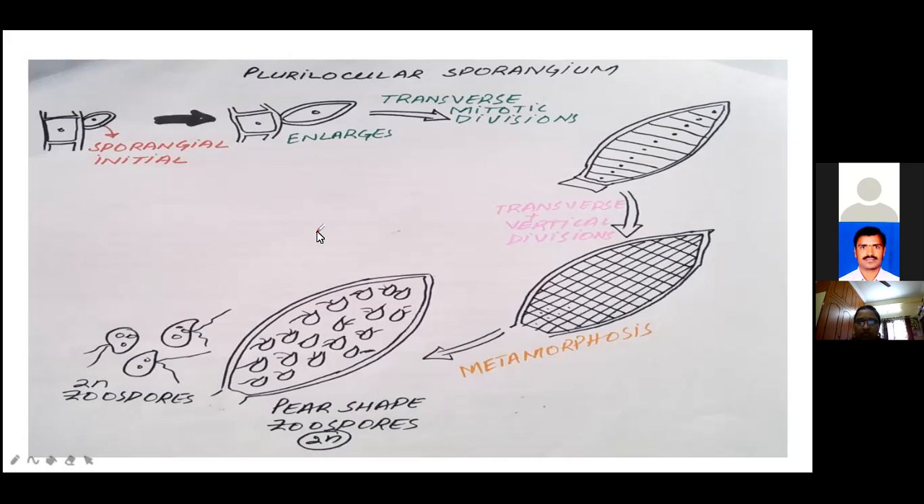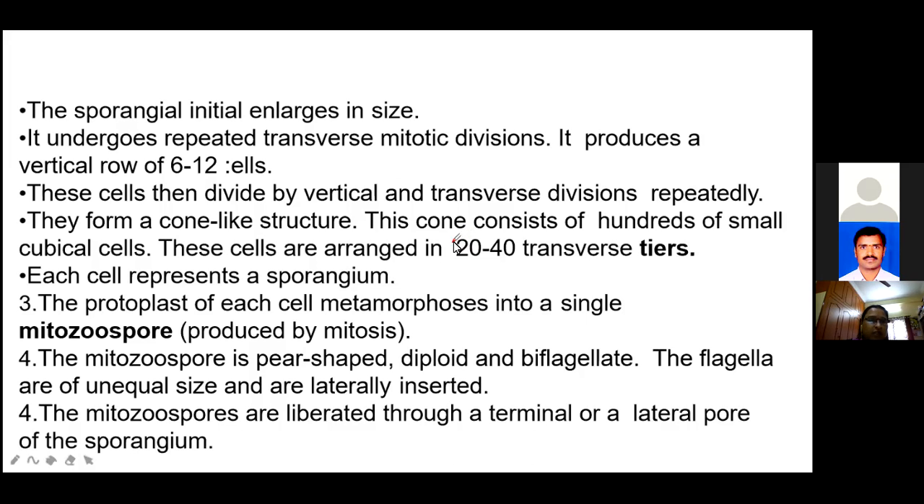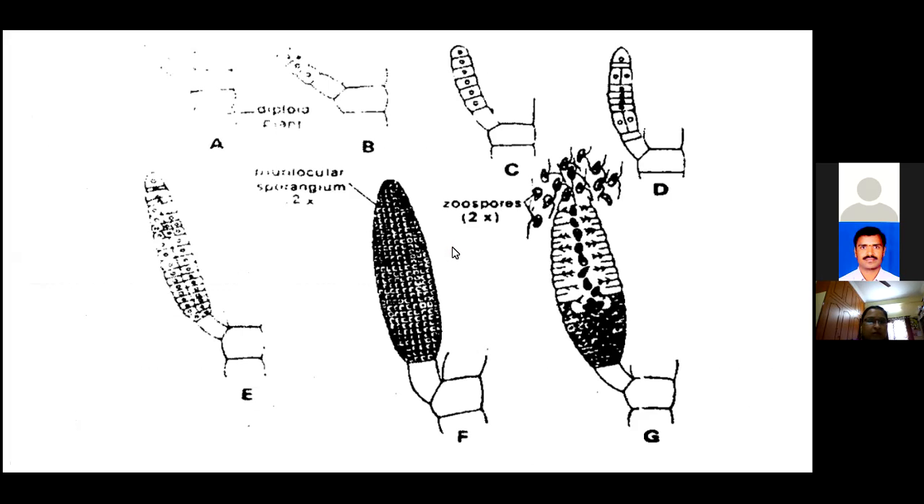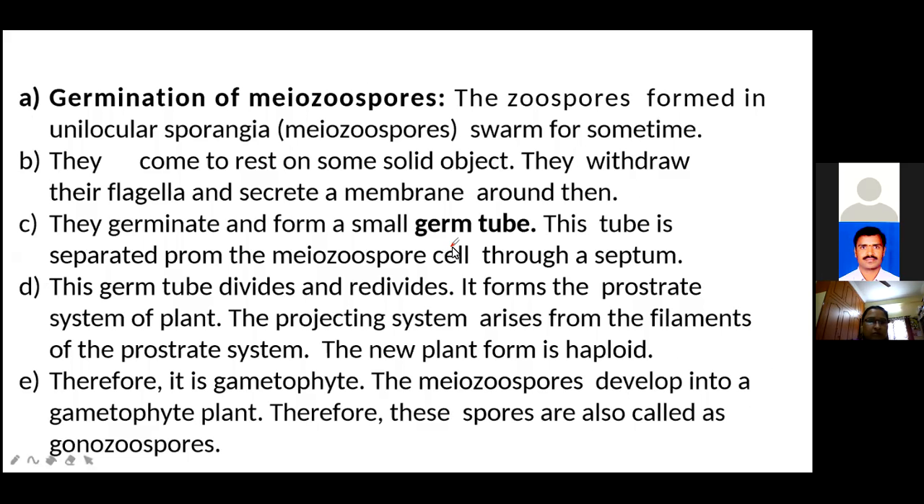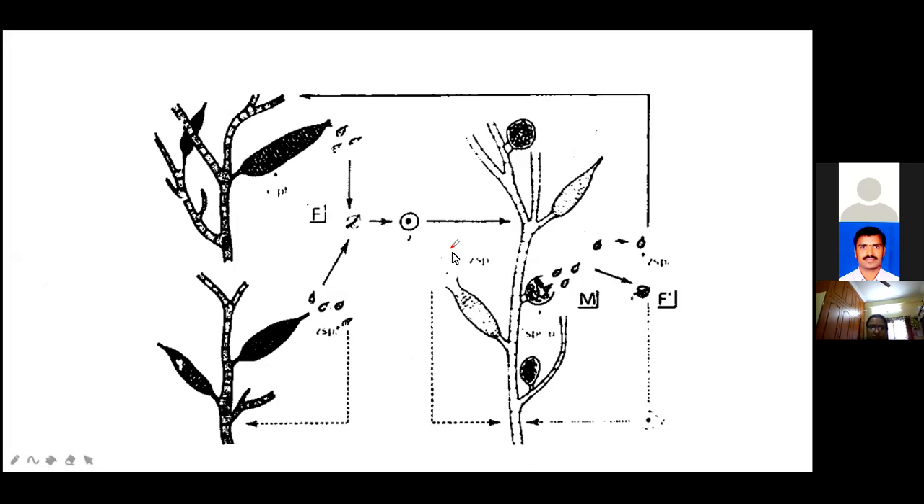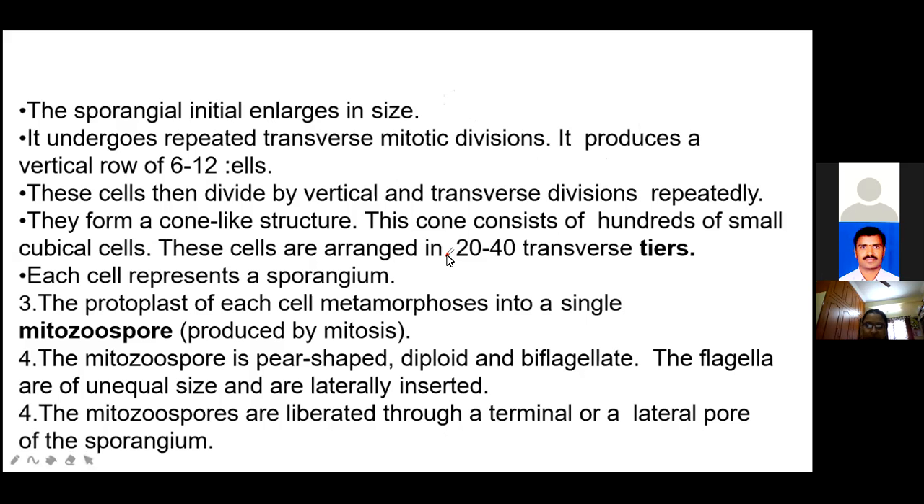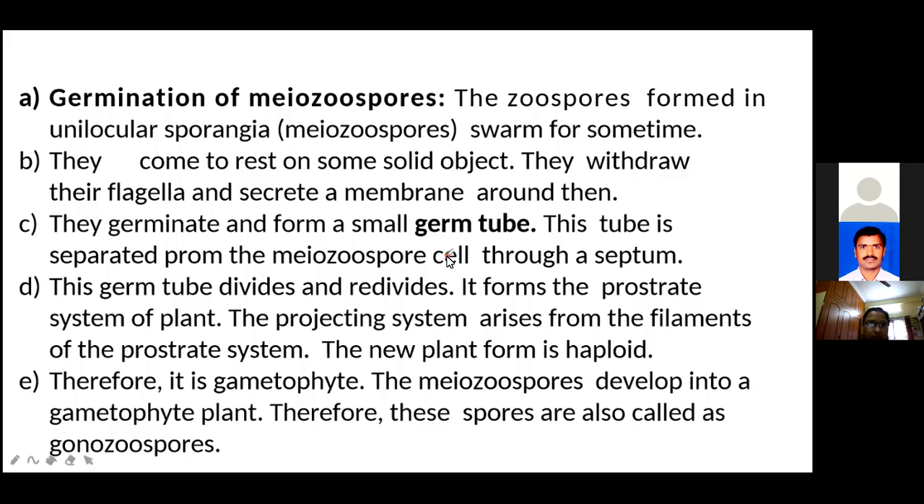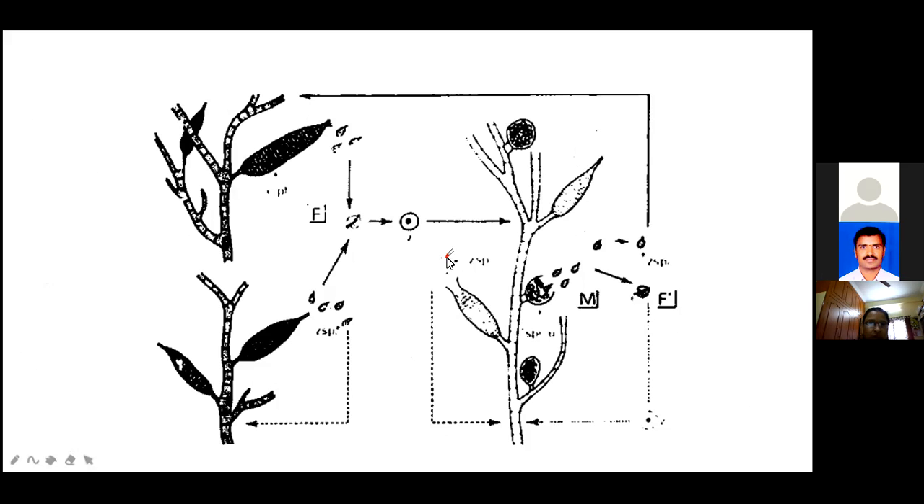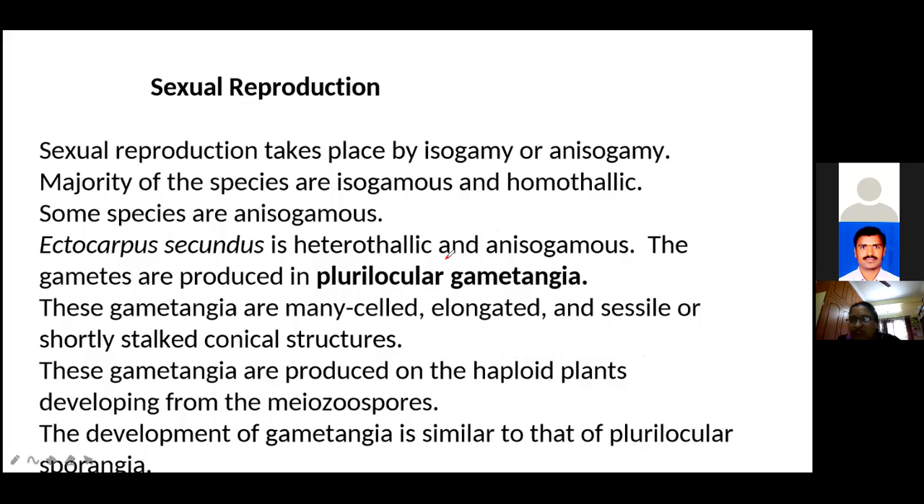Is asexual reproduction understood? Yes, ma'am. Next, write down sexual reproduction. See here, girls, tell me how sexual reproduction occurs. Oogamous type. Good. See here, very important, sexual reproduction is in this one.